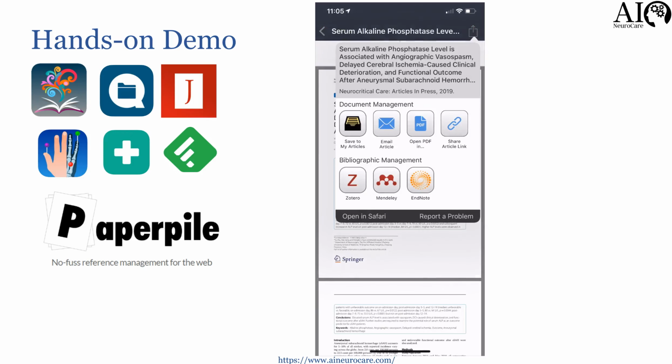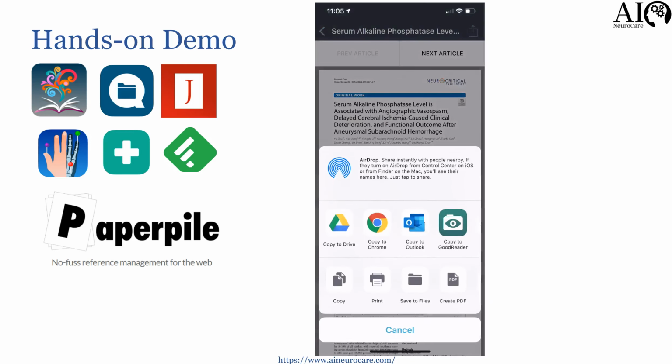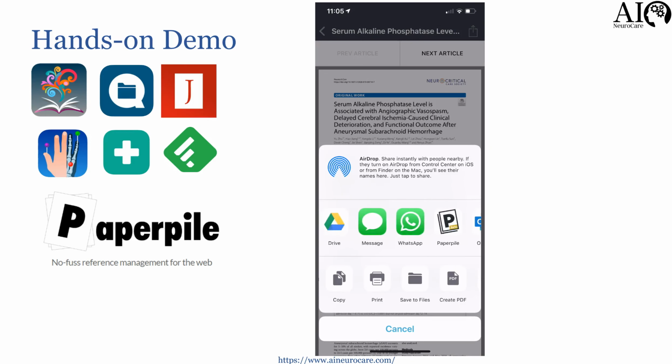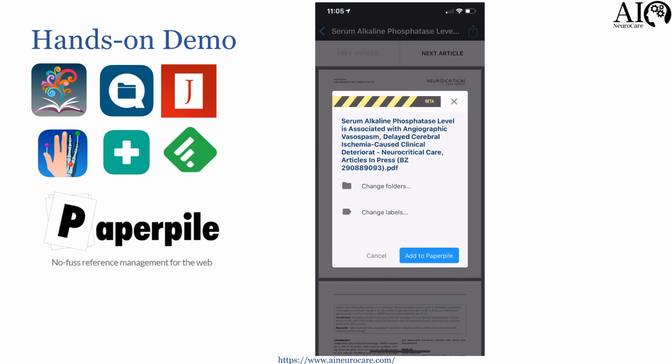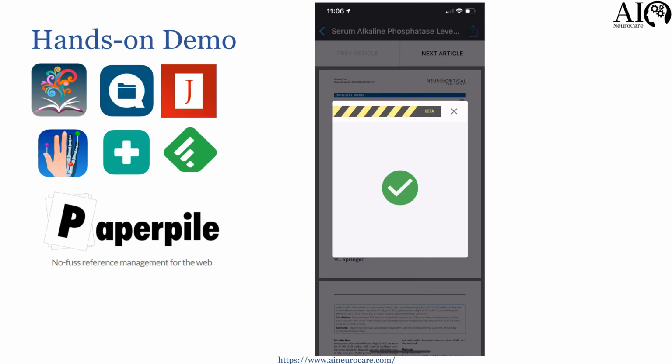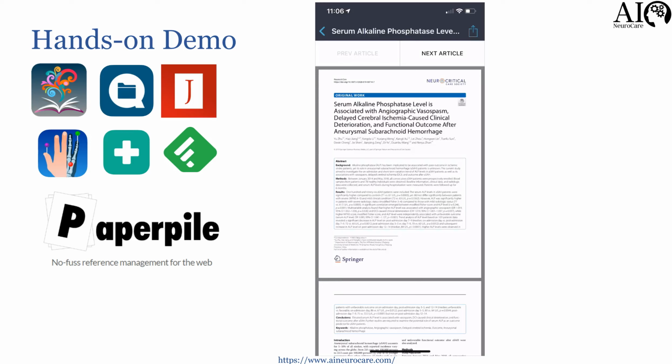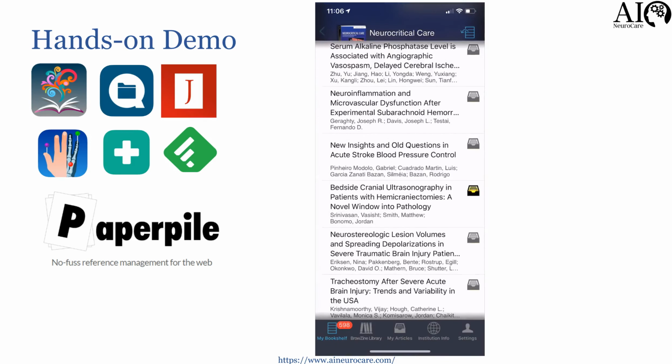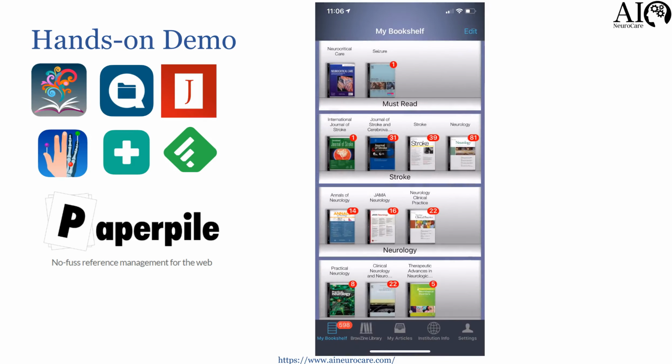I can actually share it directly into my reference library, which is PaperPile at this point in time, and it synchronizes the PDF directly into my library. I'll come to PaperPile in a minute, but as you can see, it uploaded the PDF, and we go from there. So it depends on which library you have access to.